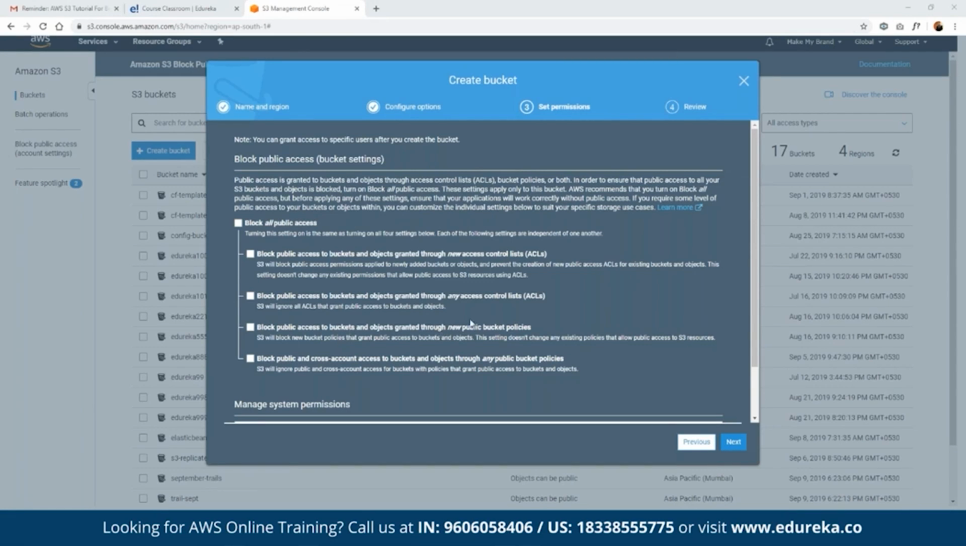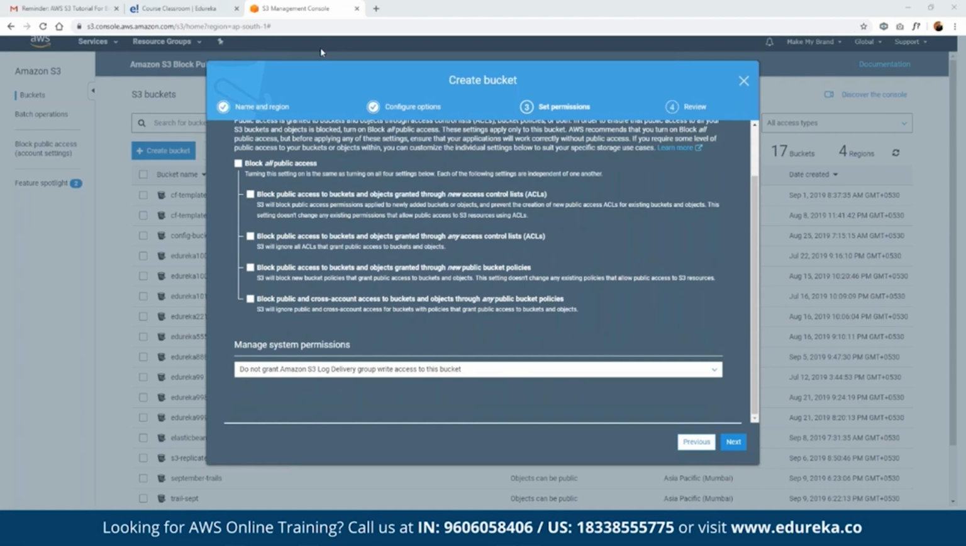And the third one is if we want to block the access to the bucket granted through new public bucket policies. Here we have multiple policies that we can attach to any user or any group, right? Suppose we don't want any new user having a new policy attached to them to be allowed access to this bucket, then we can check it. And if we don't want this bucket to be accessed by any user having any kind of public bucket policies, then we can check this one as well.